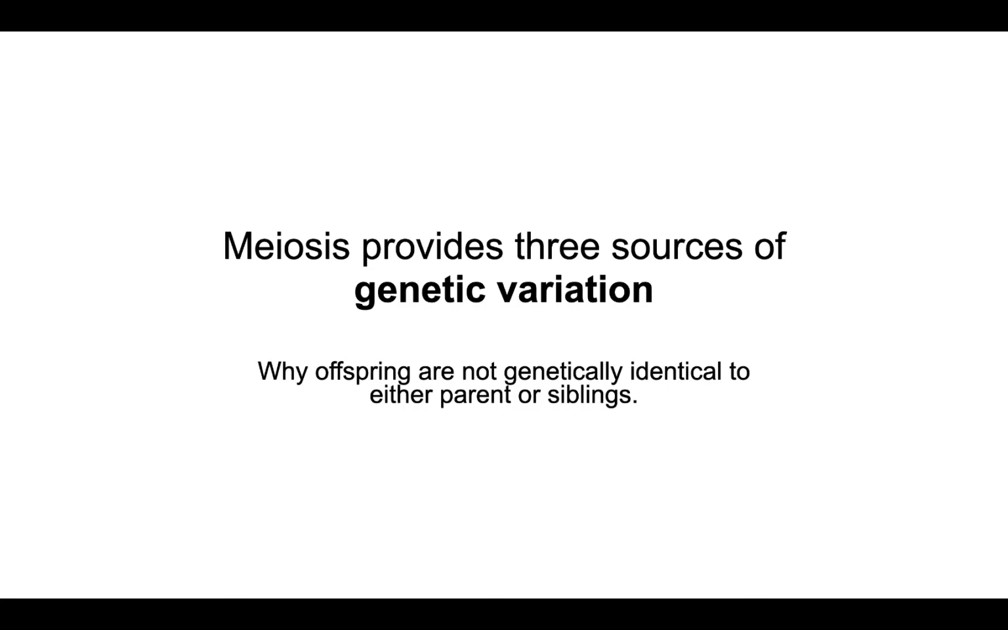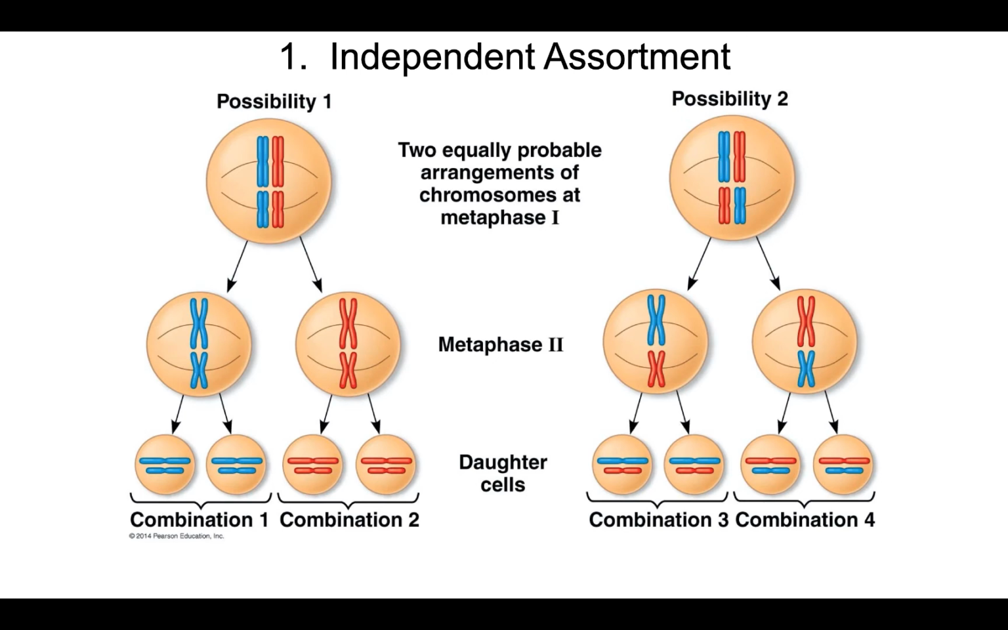Now, meiosis provides 3 sources of genetic variation. So why is it that the offspring that we see from 2 parents don't look identical to either of the parents? Or why don't they look identical to their siblings? The first, and we're going to come back to this when we talk about Mendelian genetics, is called independent assortment. Now, independent assortment means that when a tetrad lines up on the metaphase plate, it does so in a